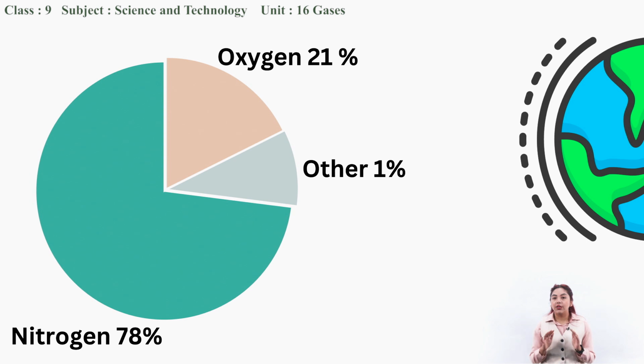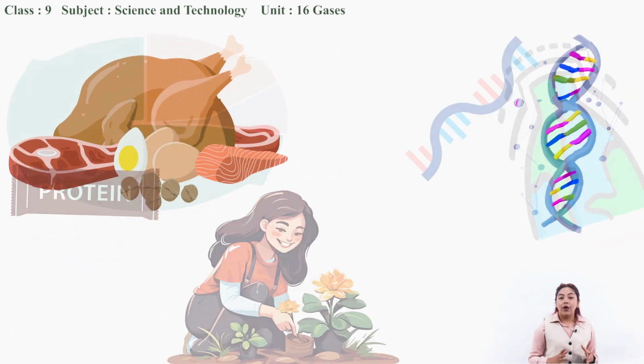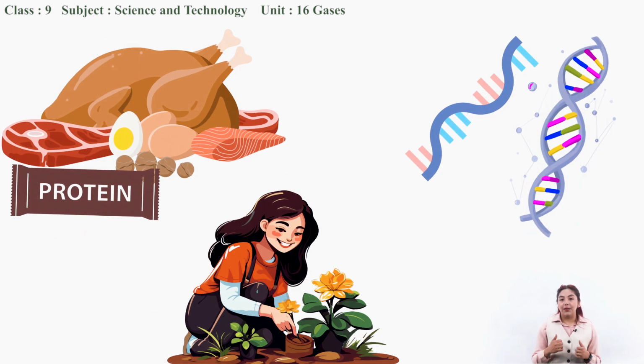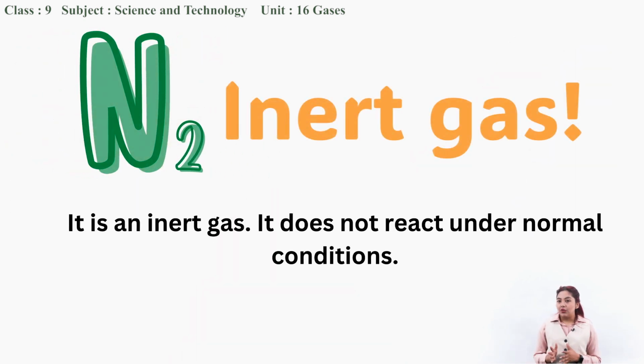As you all know, Earth is covered by atmosphere which contains many gases, and among which nitrogen is found in the highest amount, that is about 78% of all the atmospheric gases is nitrogen. And not only in atmosphere, it is also found in organic compounds like proteins, in plants and soil, as well as DNAs and RNAs. One interesting fact about nitrogen is it is an inert gas. It does not react under normal condition.